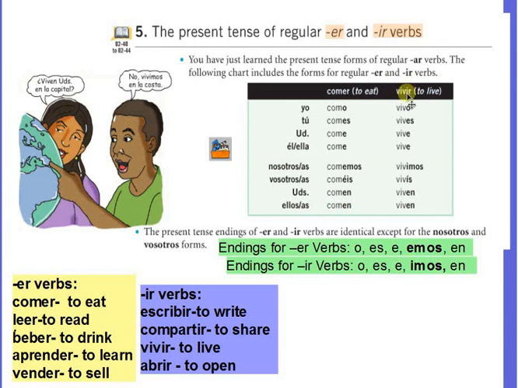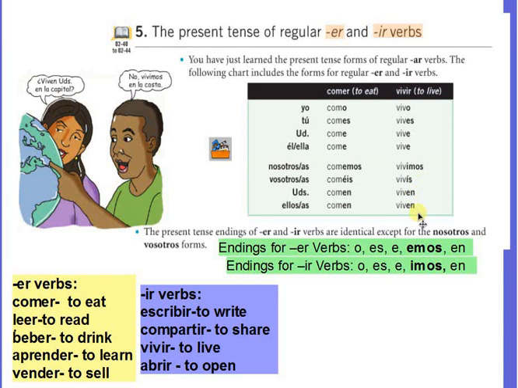If it's an IR verb, do the same thing. You're going to drop the IR at the ending, so you keep the stem, and then you add the endings o, es, e, imos, en. Yo vivo, tú vives, usted, él, ella vive, nosotros, nosotras vivimos, vosotros, vosotras vivís, this one only in Spain, ustedes, ellos, ellas viven.